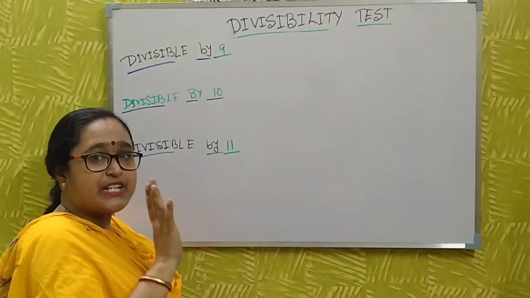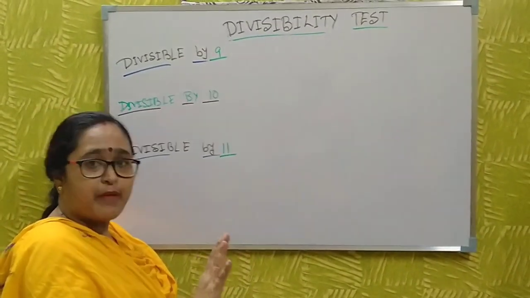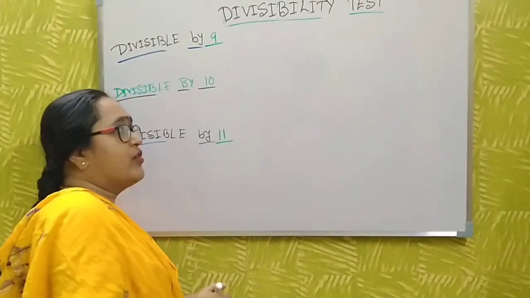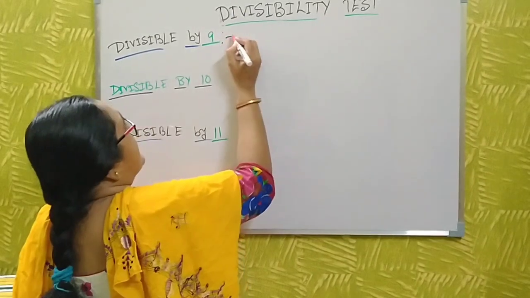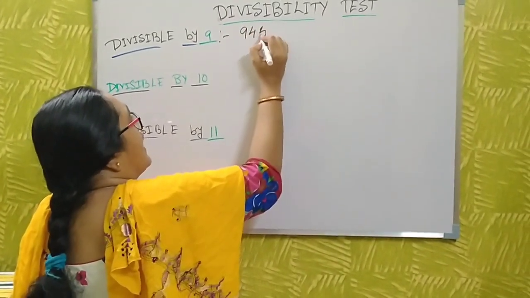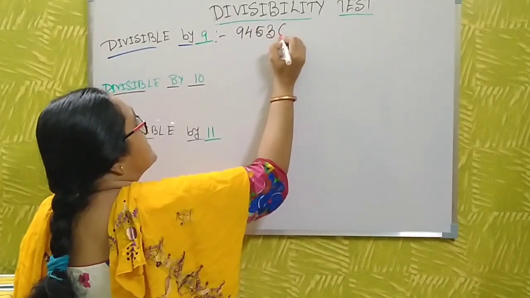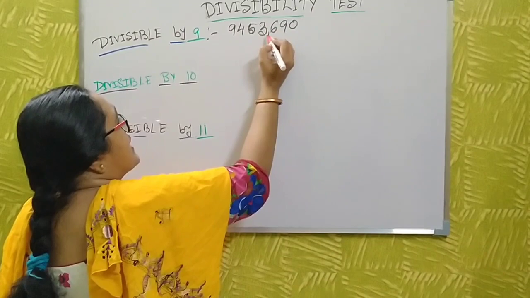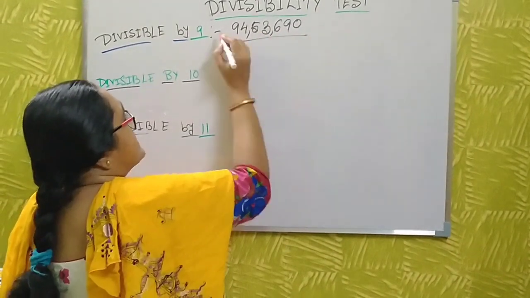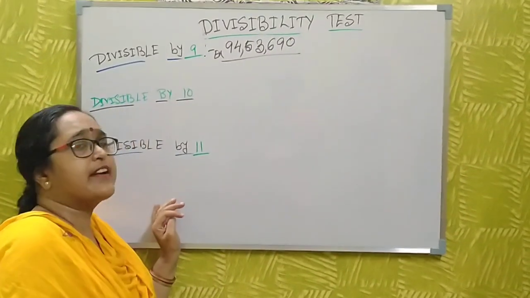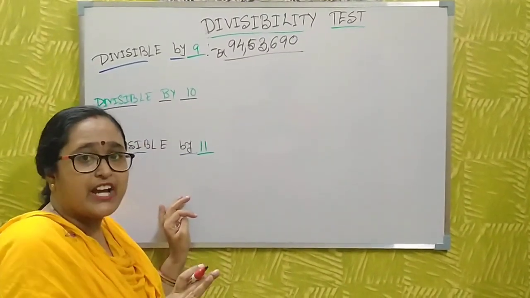If the addition of the digits is divisible by 9, then the number is also divisible by 9. Okay. Just I discuss, I take an example. 9, 4, 5, 3, 6, 9, 0. I just take an example here. This is 94,53,690. Just you do the addition.